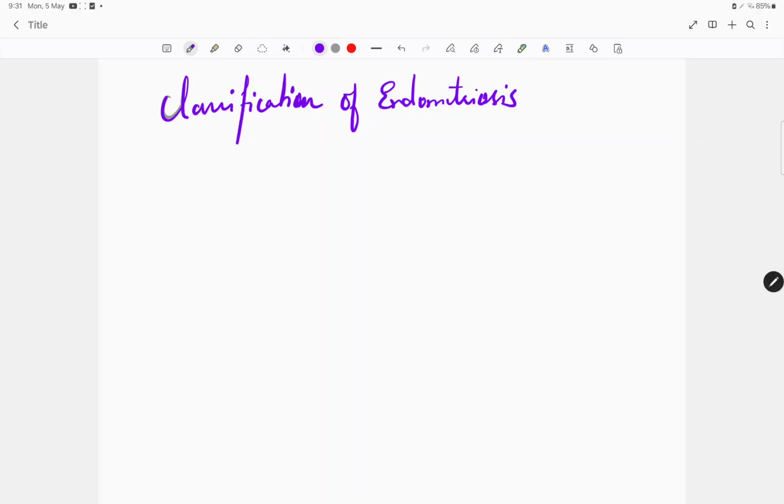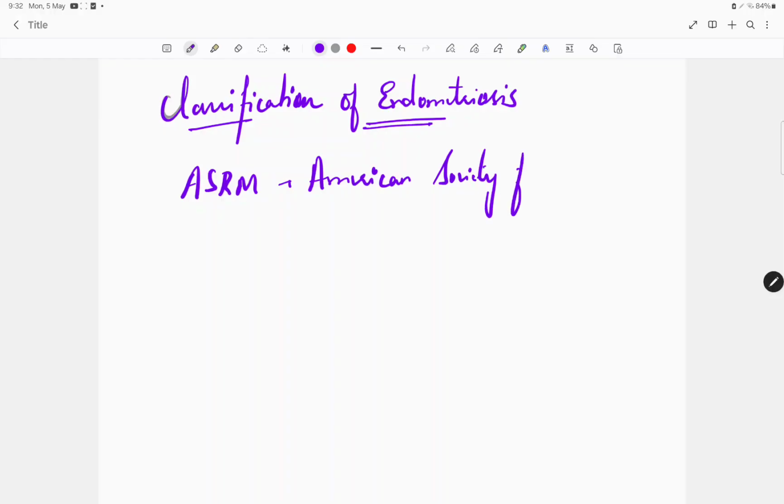Okay. Now, what are the classifications of endometriosis? There are a few societies that have classified endometriosis based on severity, and one is ASRM. You must have seen this ASRM everywhere. It is nothing but the American Society for Reproductive Medicine. It's called ASRM.